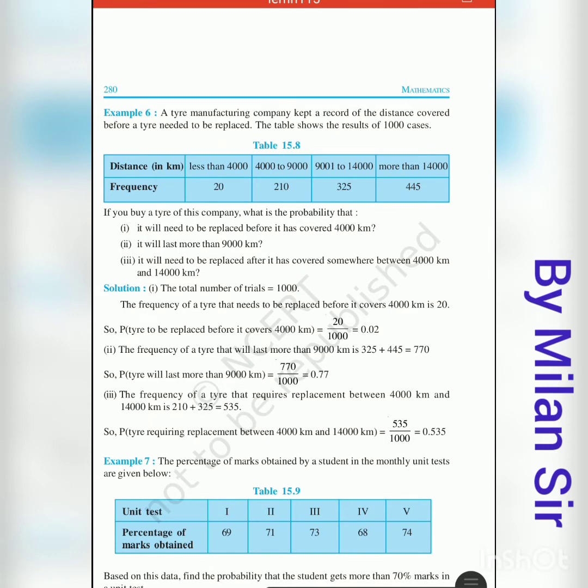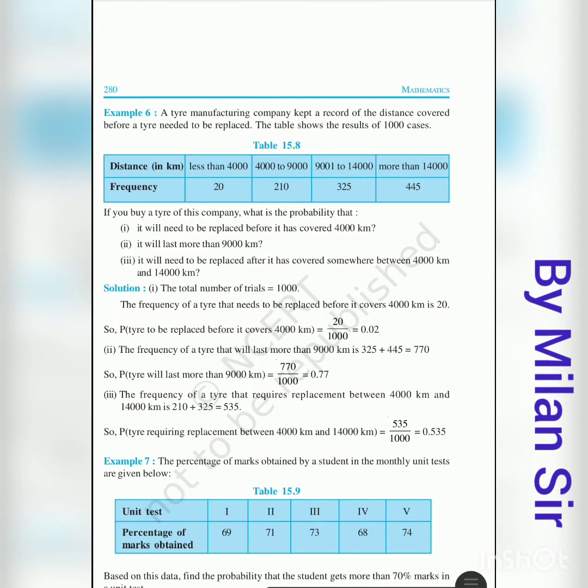A tire manufacturing company kept a record of the distance covered before a tire needed to be replaced. The table shows the result of 1000 cases. Distance less than 4000, frequency is 20. 4000 to 9000, frequency is 210. That means if we cover the distance 4000 to 9000 kilometers, we need to change the tire 210 times. For 9001 to 14000, we need to change the tire 325 times.